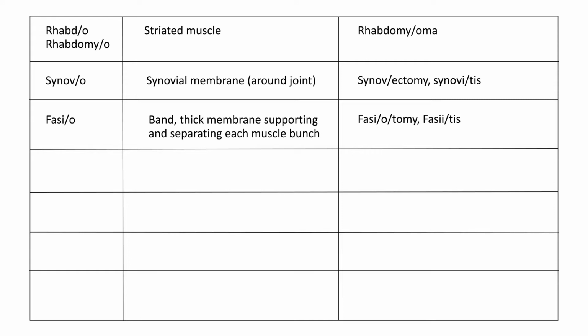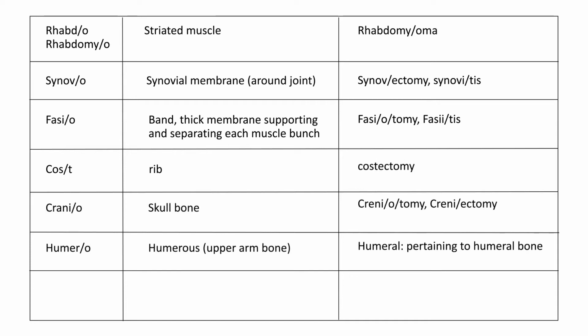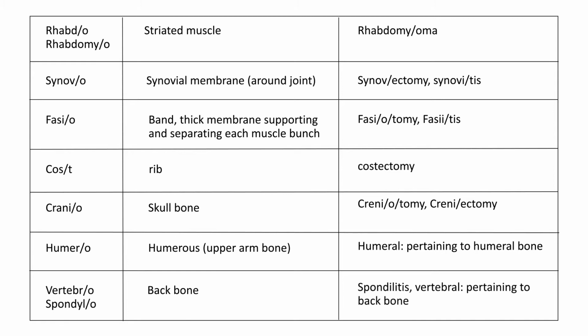So you will see a lot more down here, like costo means the rib. So costectomy means cutting off the rib. Or you see vertebral or spondylo, which means the backbone. Spondylitis means the inflammation of the vertebrae or the backbone.